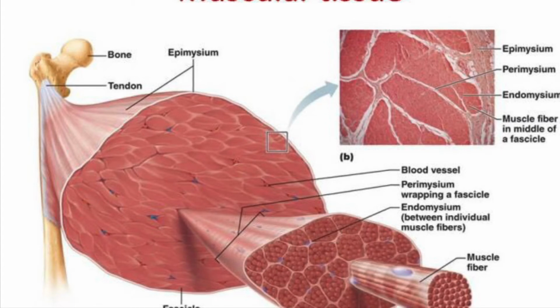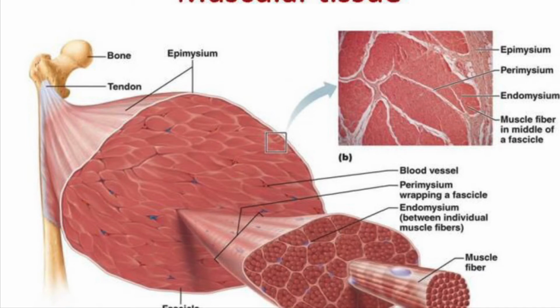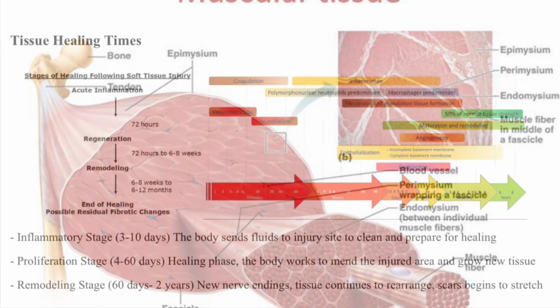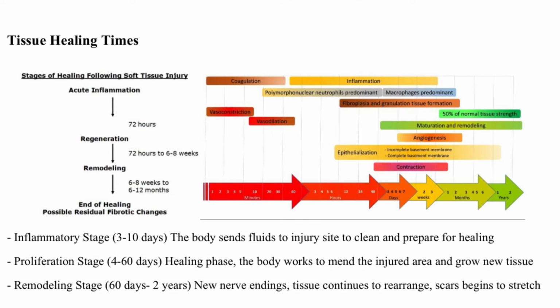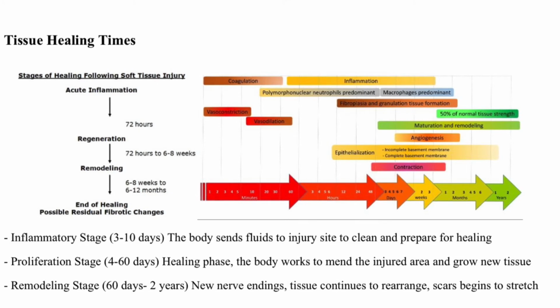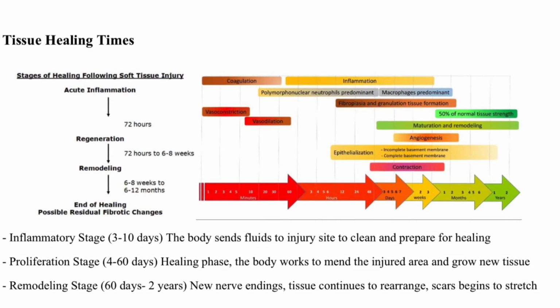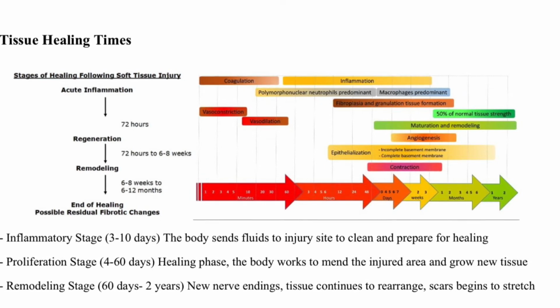As a PT, we can always start with manual agonist and antagonist contract-relax techniques, but we must get the threshold back to where the injury was sustained. Higher levels of stress are placed on the tissue, greater than what was present before, to prevent injury from occurring again. We can use this for a variety of situations, such as tendinosis, tendinopathy, ligament tears, tendon issues, muscle tears, motor control issues, load distribution problems, and movement correction. They can also help with collagen deposition.